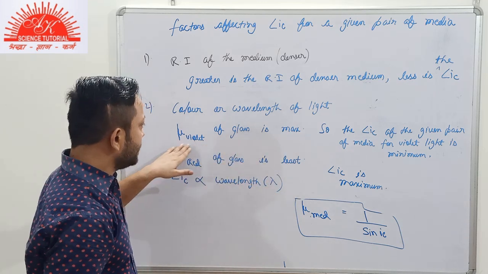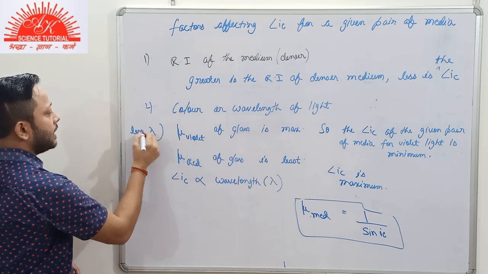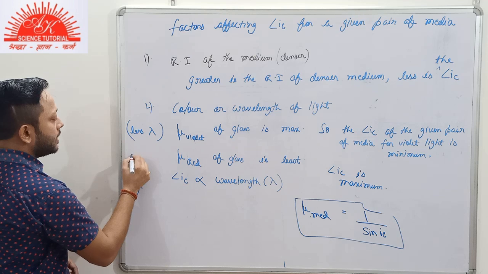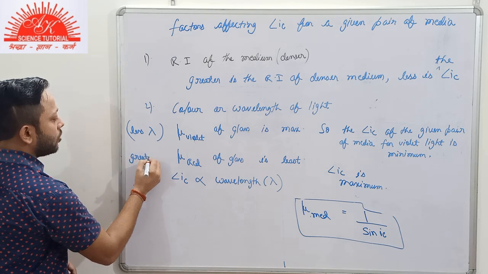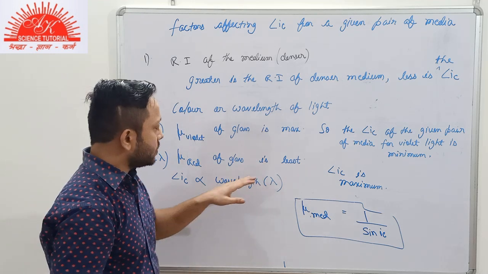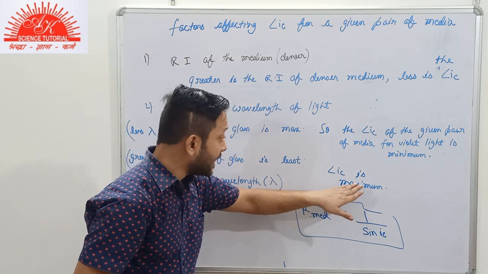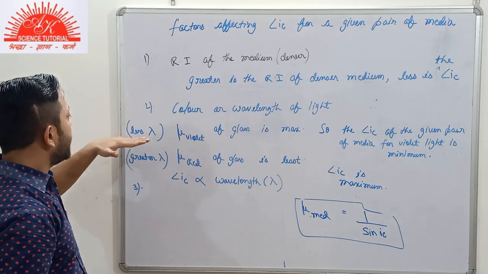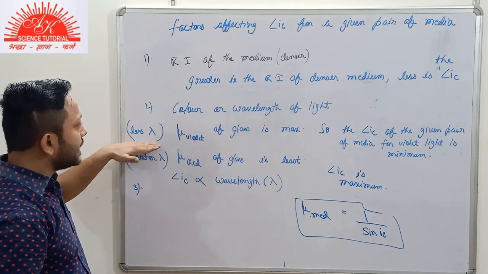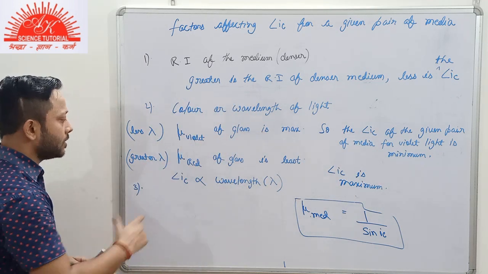Less is the wavelength, it has less wavelength for violet color of light, and greater wavelength for red color of light. So if the wavelength is greater, the critical angle will be greater, will be maximum. If the wavelength is less, then the critical angle for that color of light will be less, will be minimum.